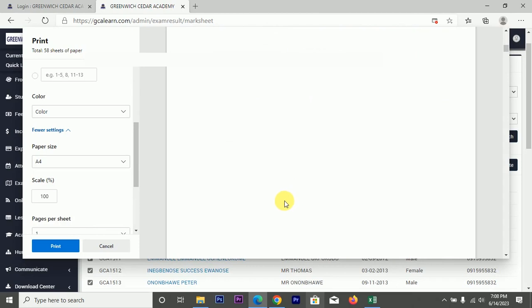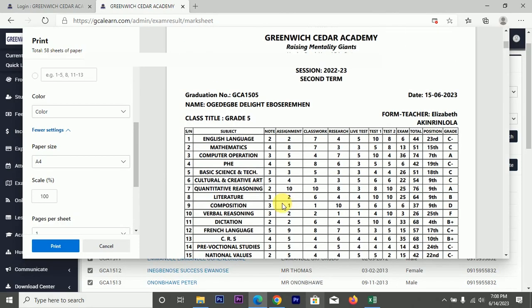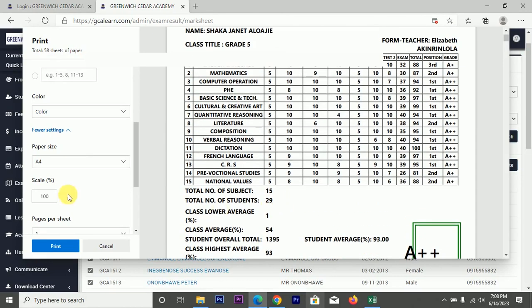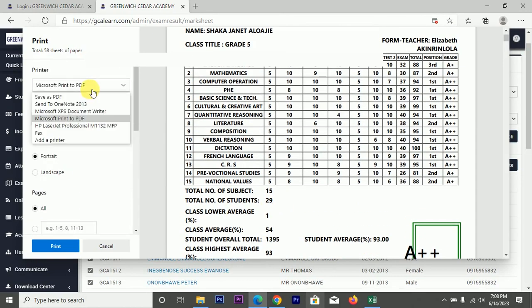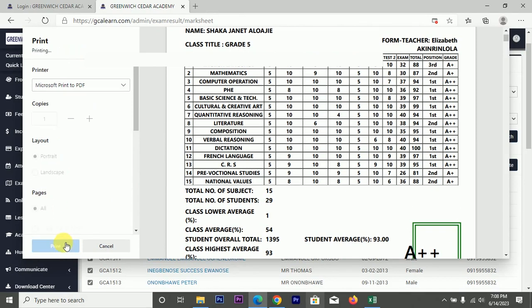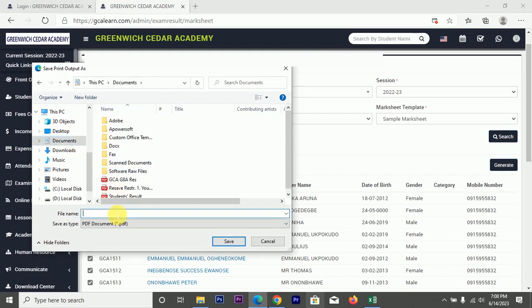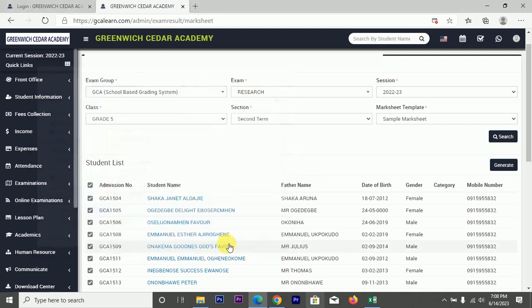Then you can decide to save as well. If you want to keep a soft copy, you save it as PDF. Save it as school results. If you want to have a soft copy, you can save it as PDF.